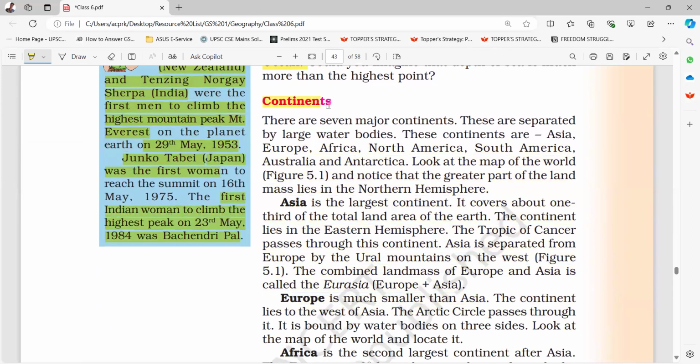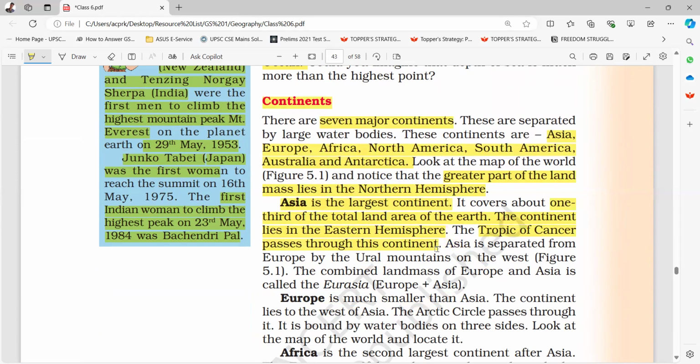Continents. There are seven major continents. These are separated by large water bodies. These continents are Asia, Europe, Africa, North America, South America, Australia, and Antarctica. Okay. The greater part of the land mass lies in the northern hemisphere. Asia is the largest continent. It covers about one third of the total land area of the Earth. The continent lies in the eastern hemisphere. The Tropic of Cancer passes through this continent.